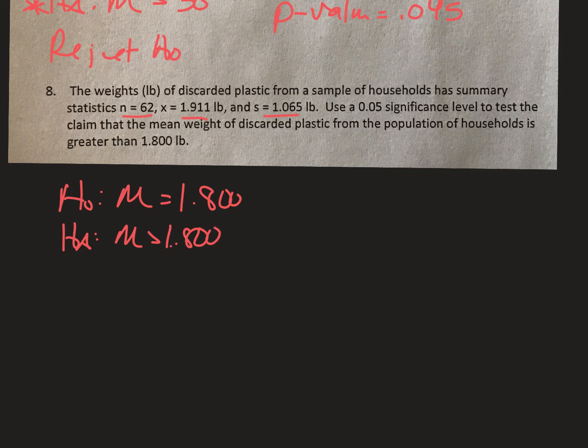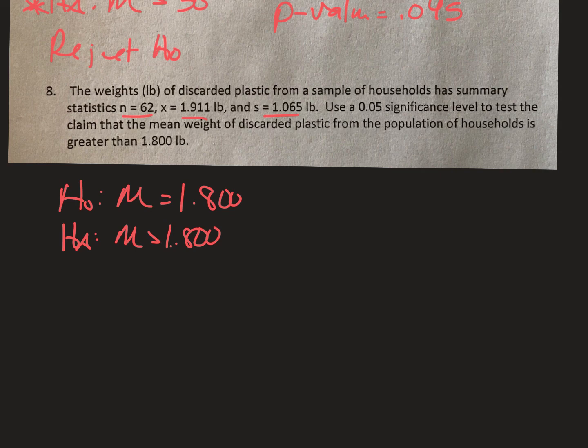Okay, going back to the calc, stat test. There's only one sample, so just do number 2, which is T-Test. Go to stats this time because they gave us the stats. The Ho is 1.8, so I'm typing in 1.8. X bar was 1.911, which is your sample mean, by the way, which is quite a bit above the Ho. Standard deviation is 1.065, and the n is 62. And we're thinking it's greater than again.